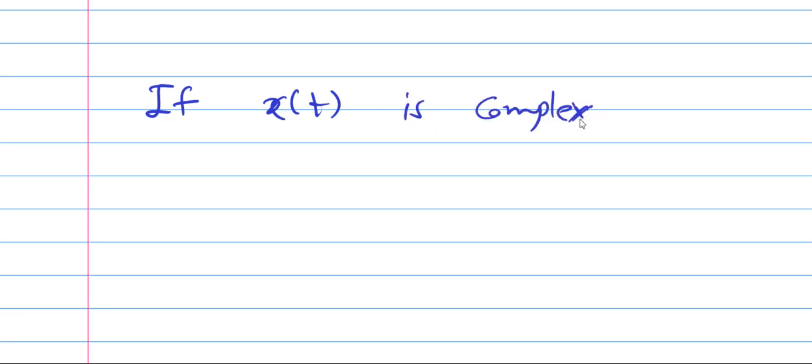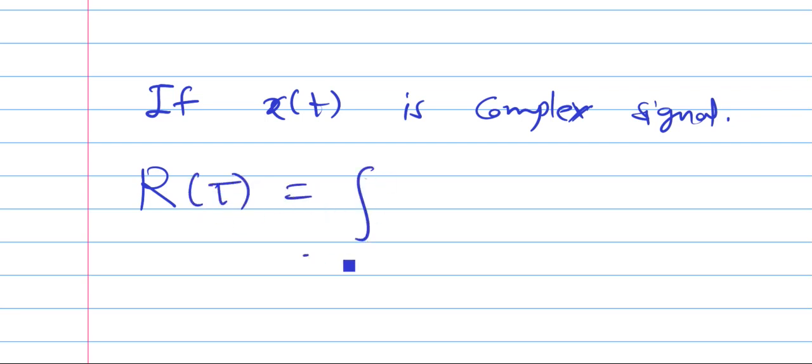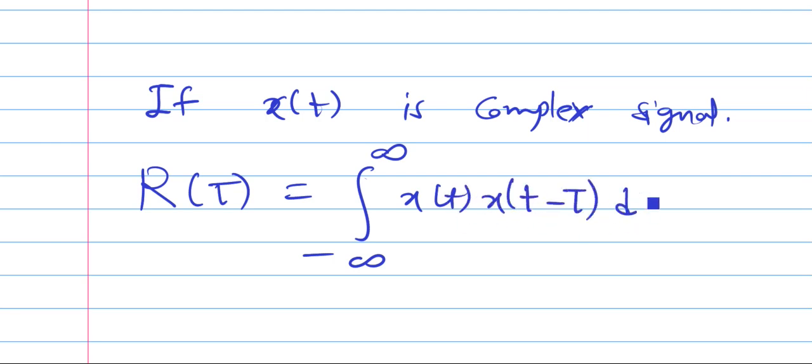The next is, all these we have seen for when the signal x of t is a real signal. What if x of t is complex? What is the change if x of t is a complex signal? Then your autocorrelation is also complex. In that case, autocorrelation is given by integration from minus infinity to infinity x of t times x of t minus tau dt, and here it will be the complex conjugate. So the delayed signal we have to take with the conjugate. So this is the definition for the autocorrelation.